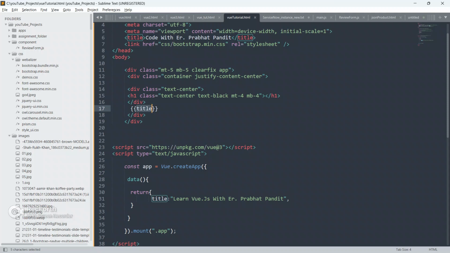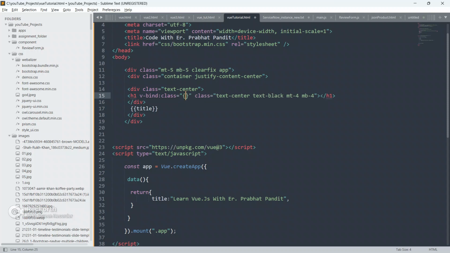Now we will put some class also using Vue.js. Here, guys, we can bind any attribute using the v-bind property. So I'm gonna put some extra classes here.